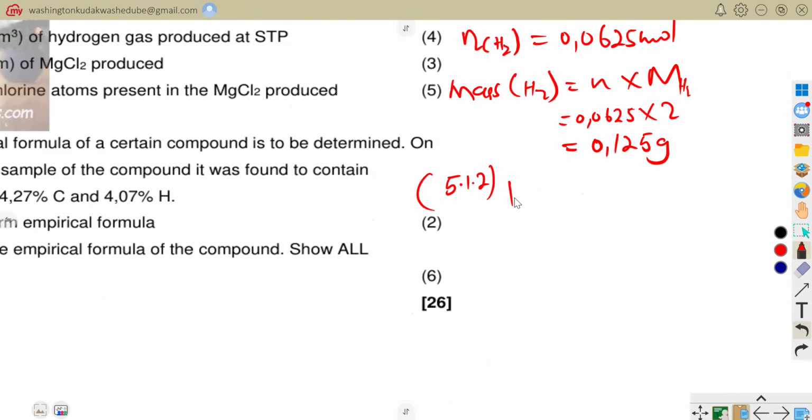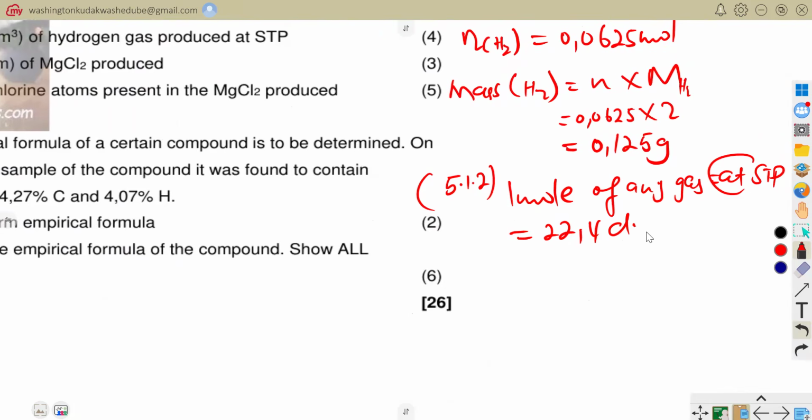5.12. We know that 1 mole of any gas at STP is equivalent to 22.4 decimeter cubed. Now, the number of moles of hydrogen gas is equal to 0.0625 moles. Those are the number of moles that are being produced. How much volume will be occupied by these number of moles of this gas?